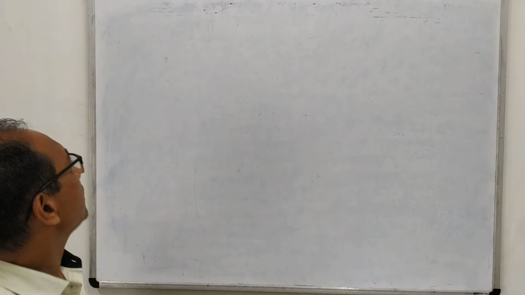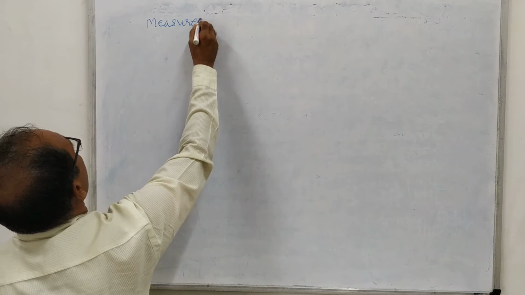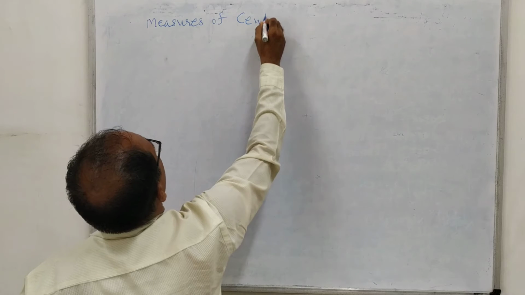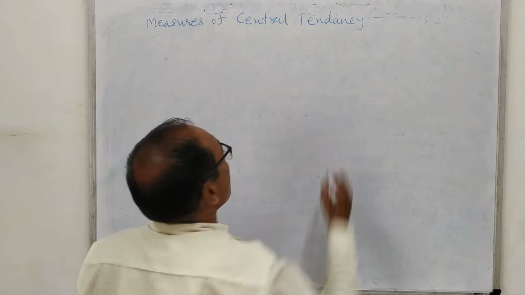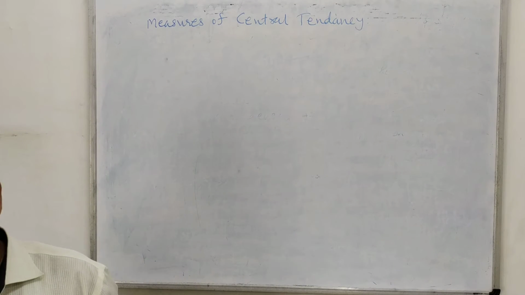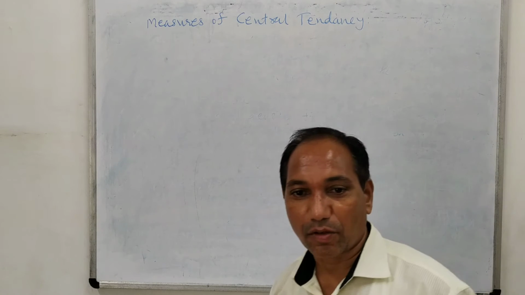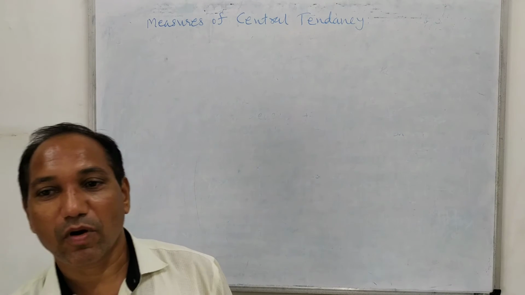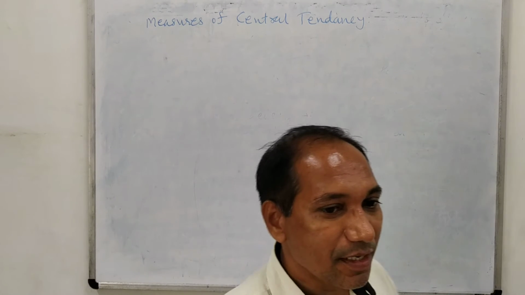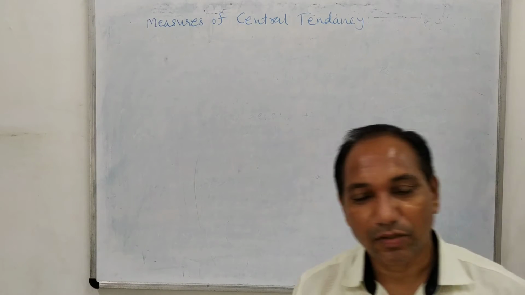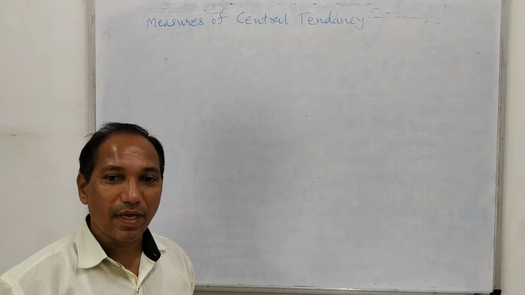So now, friends, let us start another chapter, measures of central tendency. This is the new chapter, and the points which we want to see over here are already what you have seen at your school level. Similar concepts, similar kinds of formulas we want to see here, and these are very easy. You will realize that everything in this chapter is very simple.